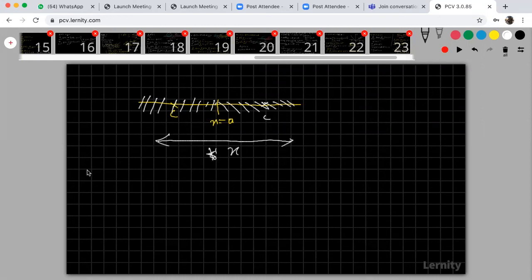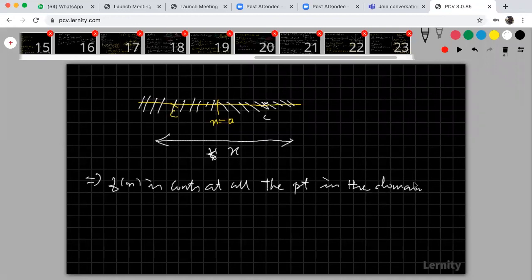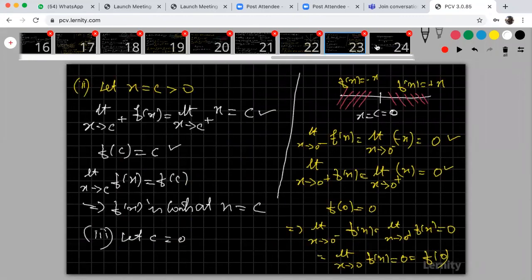Therefore, which implies your f of x is continuous at all the points in the domain of f. Which implies simply we can call it f of x is continuous. Simply continuous means it is continuous for all the points in your domain. That is the meaning. So therefore your modulus of x is continuous at all the points.